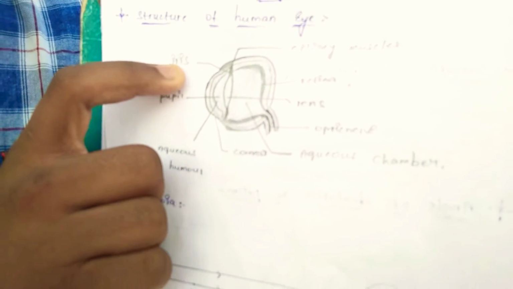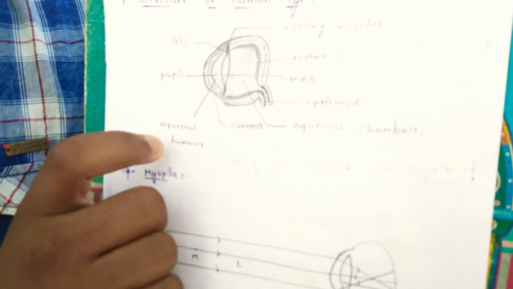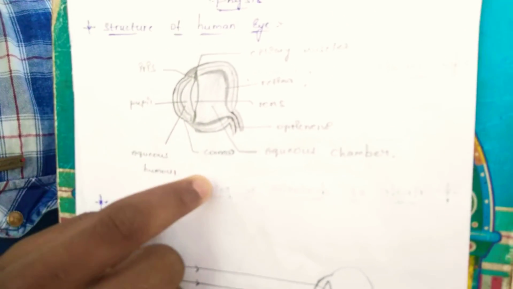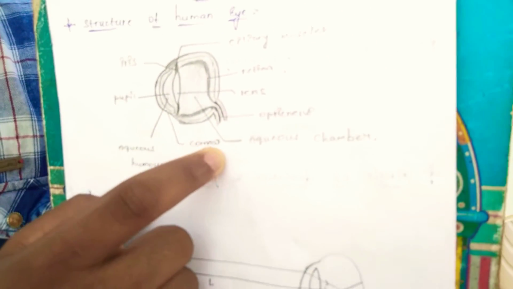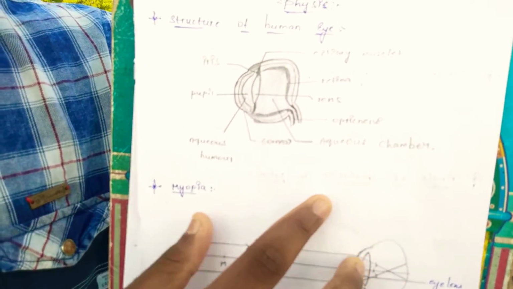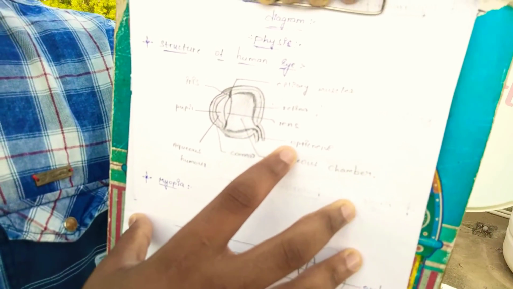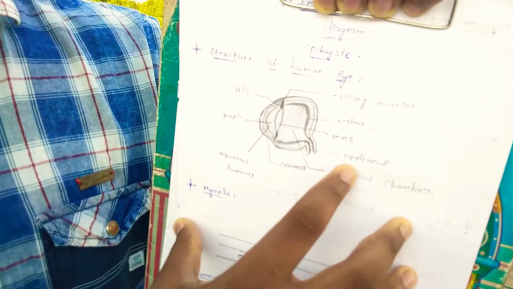This is the iris. It controls the focal length. This is the aqueous humor chamber, and this is the cornea. This is the first layer in the eye. It will protect the eye. This is the optic nerve. With the help of this nerve, we observe any view.